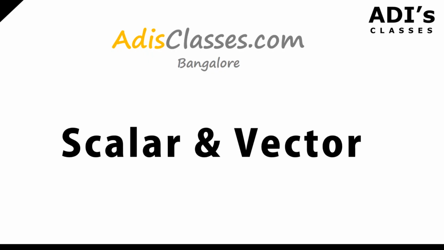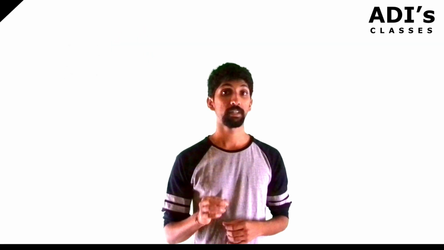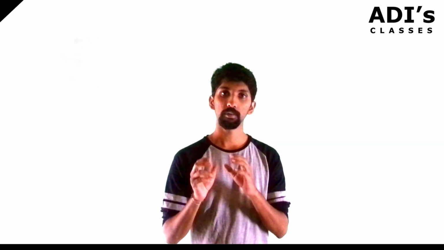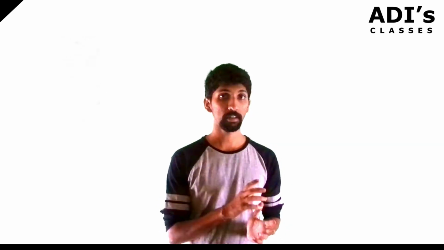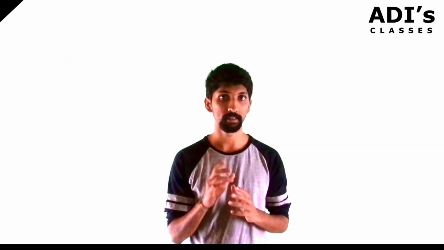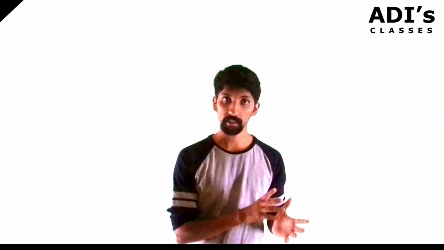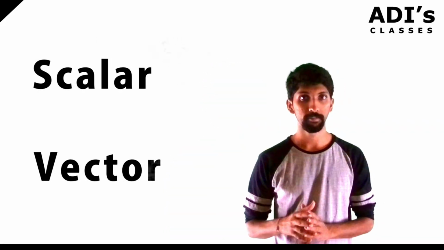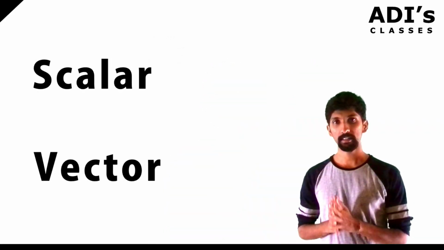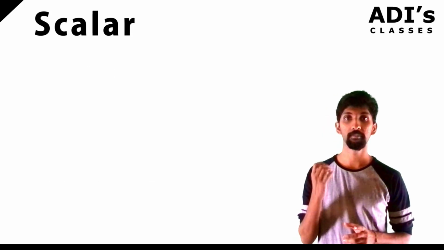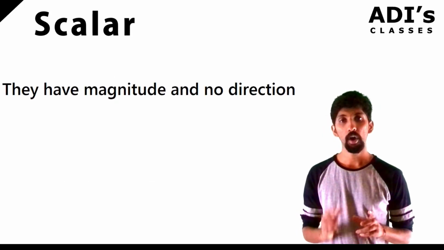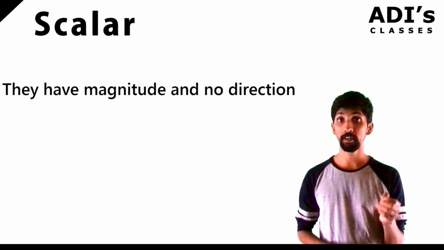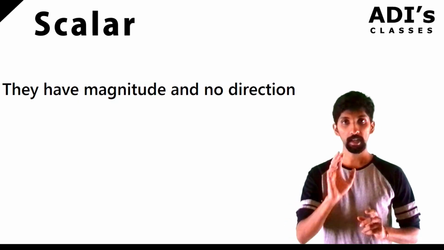Okay, so now let's see the concepts called vectors. But before that, you need to know there are two types of quantities. One is called a scalar, another is called a vector. Scalars are very simple, they just have magnitude and no direction. What do you mean by magnitude and no direction?